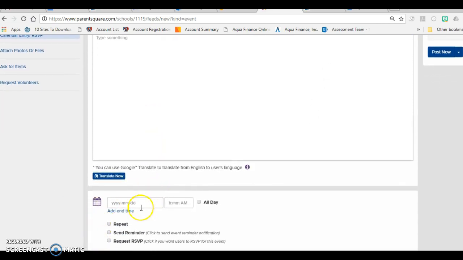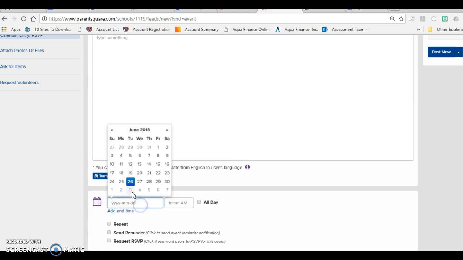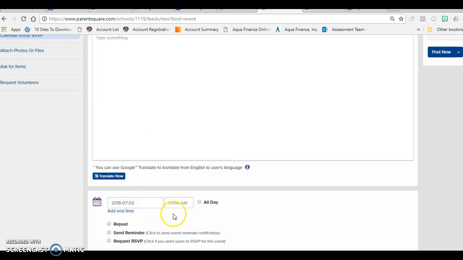So on the bottom part, it says what date. So I'll say, okay, it's going to be the 2nd. I'll put that it's going to be all day. And then I can request to have an RSVP to the event. I can send a reminder, which will send them a notification. I can put it on repeat.